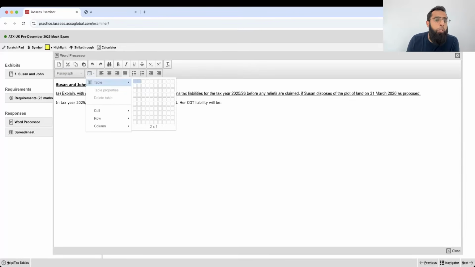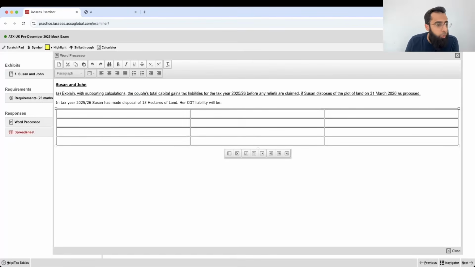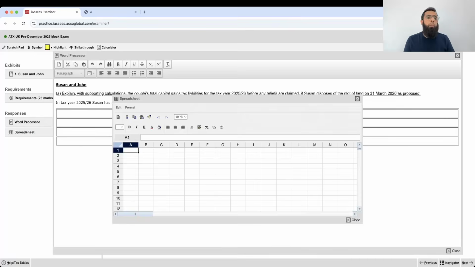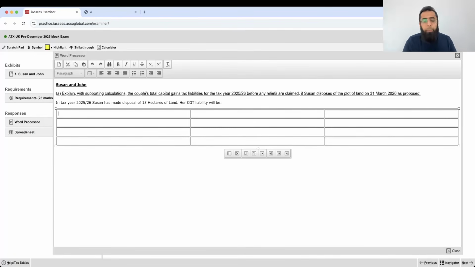Now, if you want, you can do the calculations on the spreadsheet also. Or if you want, you can do them on the word processor document also. It's completely acceptable. It's your choice. I normally like solving the question on the single screen, so I use the word processor document and I use this table function. But if someone is comfortable on spreadsheet, it's completely acceptable. There is no issue in it.